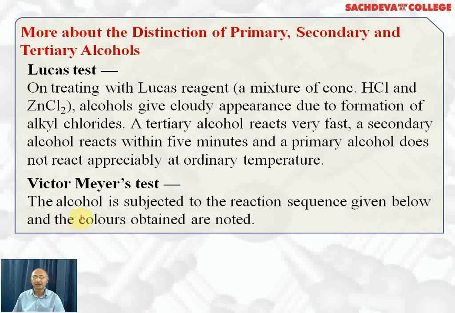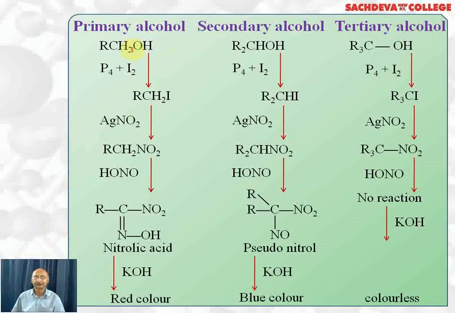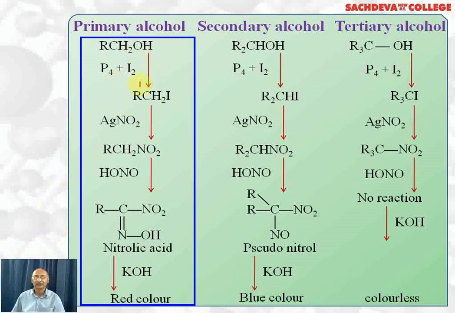Victor Meyer's test: the alcohol is subjected to the reaction sequence given below and the colors obtained are noted. Primary alcohol is first treated with phosphorus and iodine, we get alkyl iodide, which reacts with silver nitrite to get nitroalkane. Nitroalkane reacts with HNO2: H from the alpha carbon and OH from here, water is removed, the NO group gets attached to it, which undergoes rearrangement, H from here shifts to oxygen and we get nitrolic acid. Nitrolic acid, being acidic in nature, reacts with KOH and we get red color. So primary alcohol gives red color with Victor Meyer's test. This test is called Victor Meyer's test.